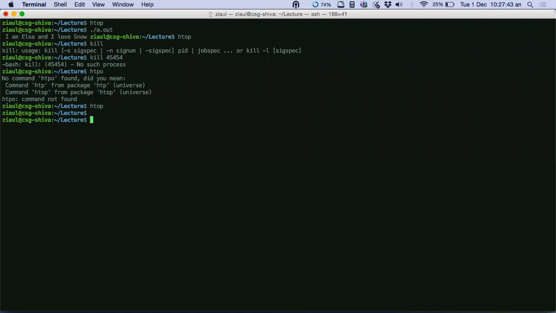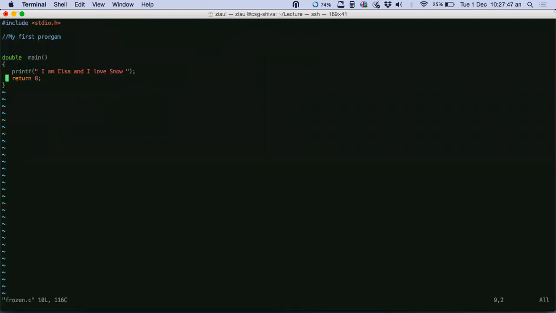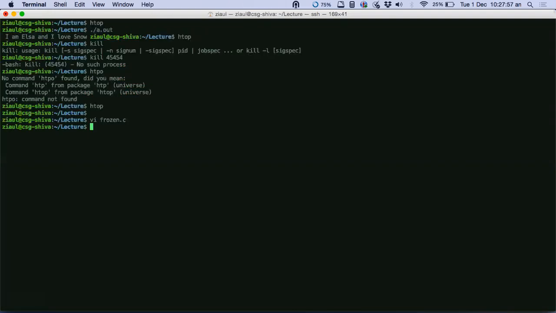What do you mean by hanged? Let me show you. Let's say I have a frozen.c program, and I just write an infinite while loop. Don't worry about the syntax. So this program will never complete. It will run always, because there's an infinite loop there. You see, it's continuously running. So this is the process which is running on the terminal, right?